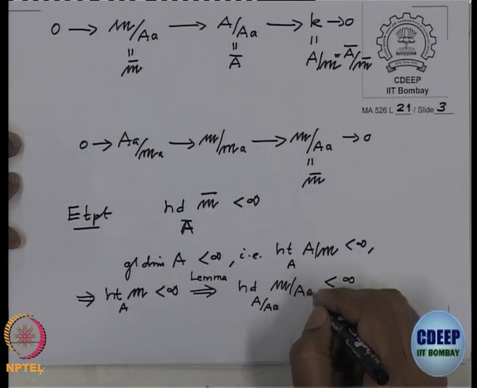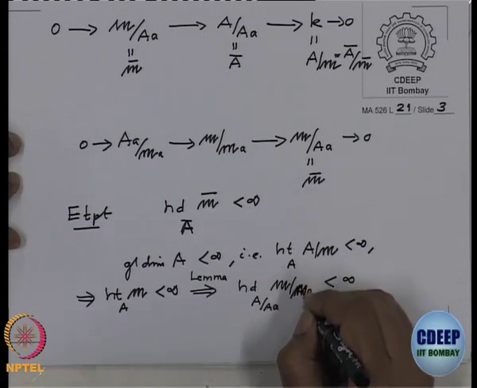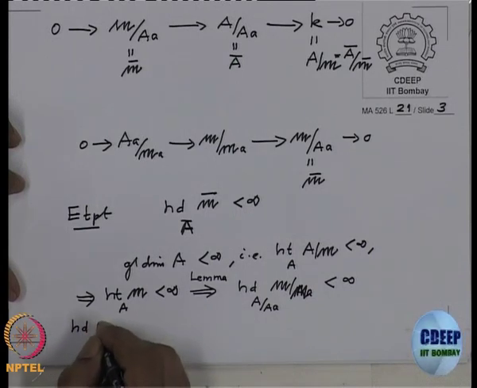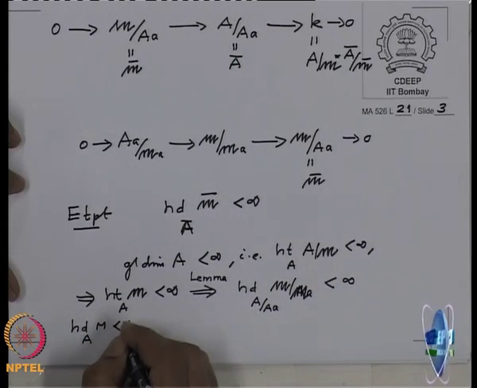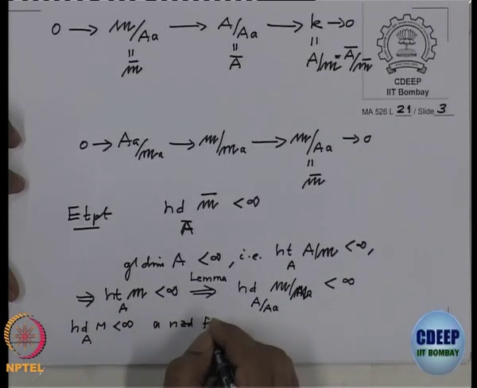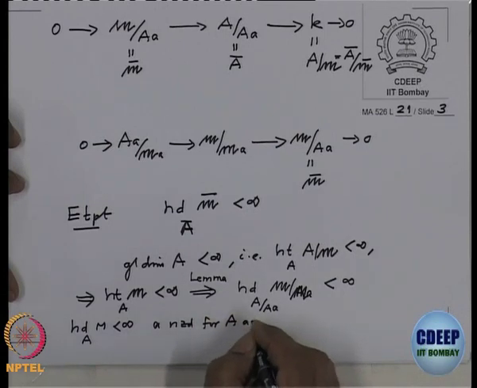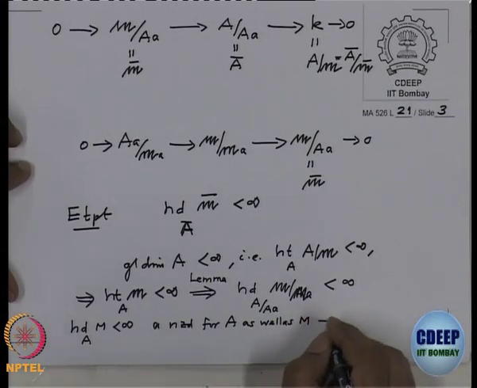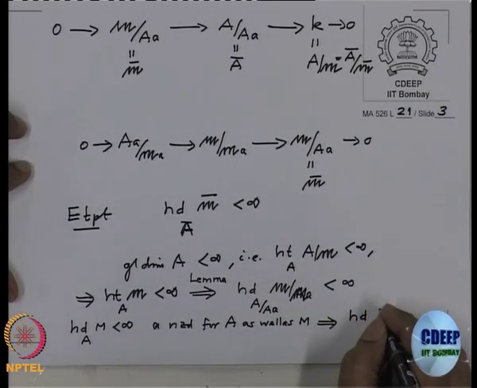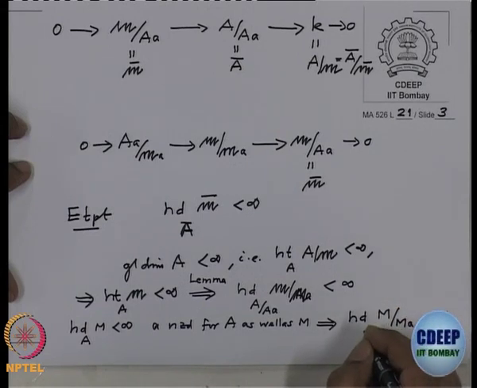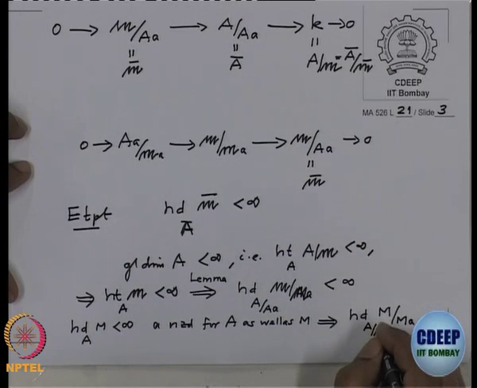I should say here not M by A but M by MA. See what was the result we are using here. If the homological dimension of a module is finite and A is a non-zero divisor for A as well as M, then the homological dimension of M by M times A as an A by A module is also finite.